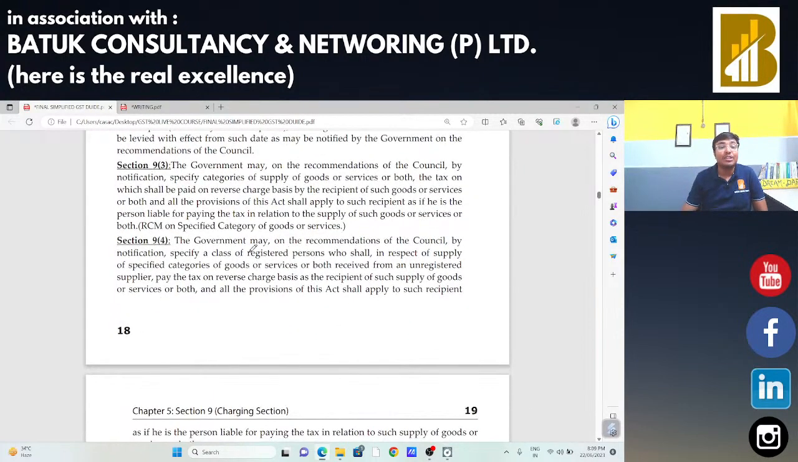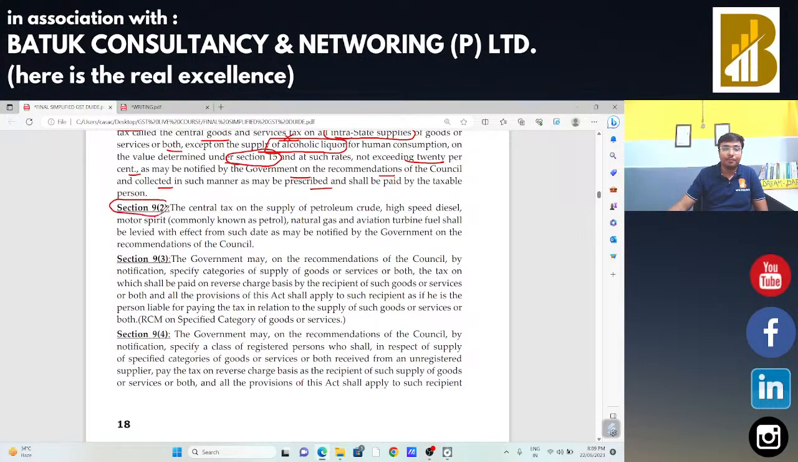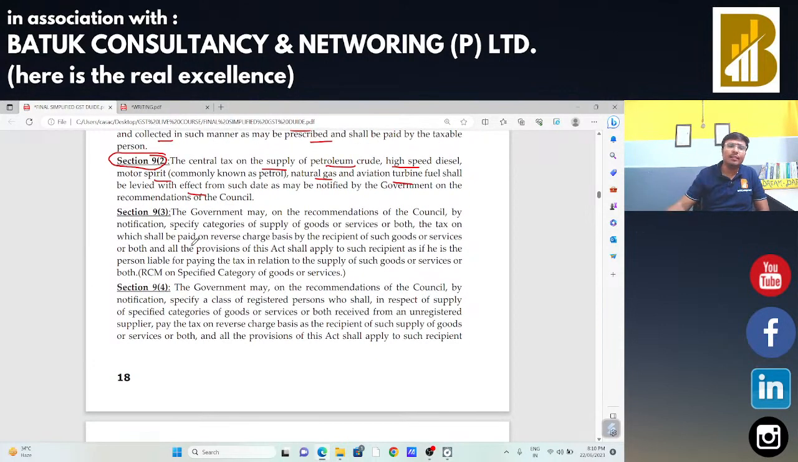Now, section 9 subsection 2. The central tax on the supply of petroleum crude, high-speed diesel, motor spirit, natural gas, and aviation turbine fuel shall be levied with effect from such date as may be notified by the government on the recommendation of the GST Council. This we had already discussed at the time of our discussion of the constitutional background of GST. On these 5 petroleum products, GST will be charged according to the recommendation of the GST Council to the government. Okay, so nothing important.